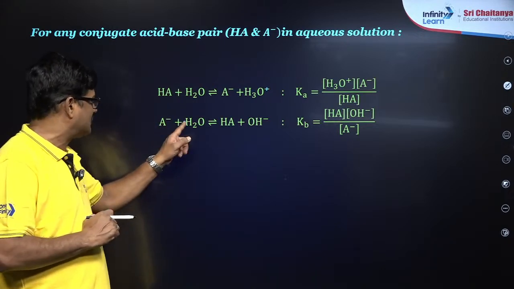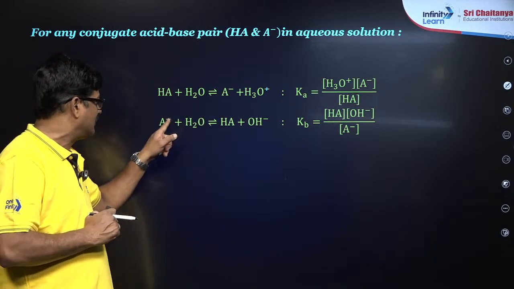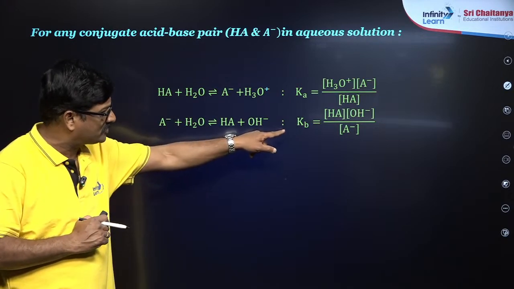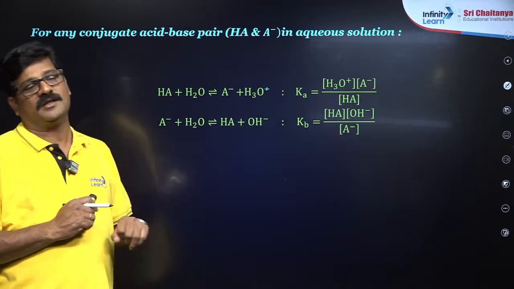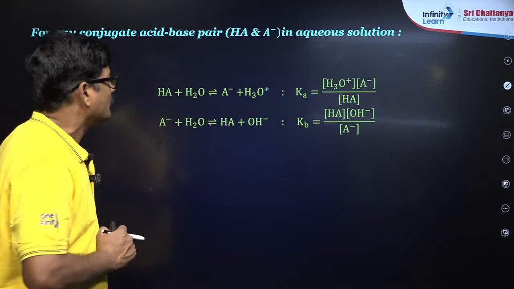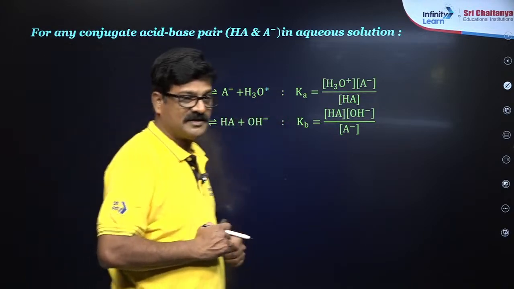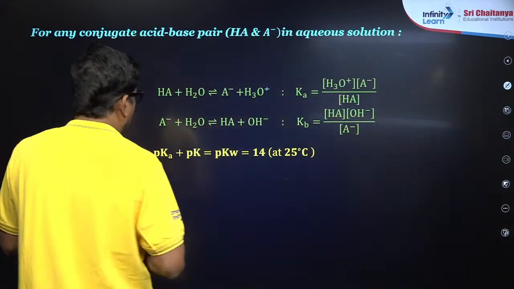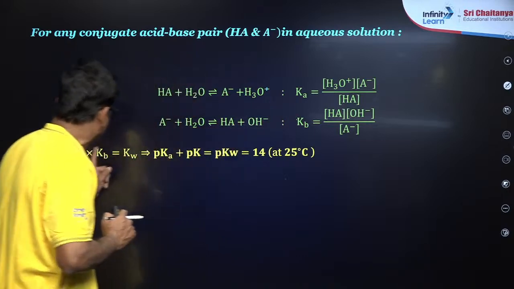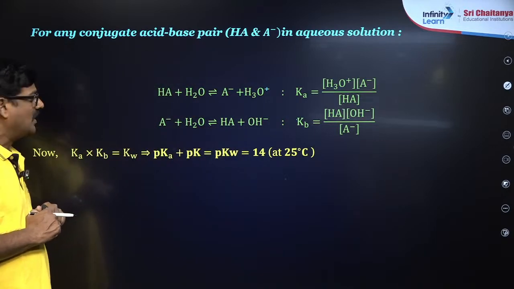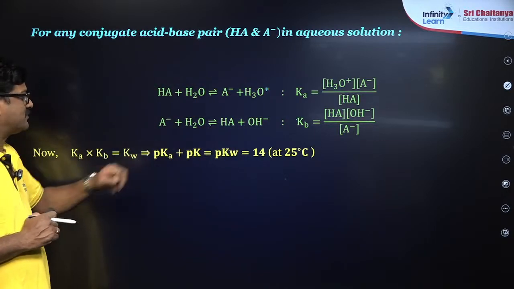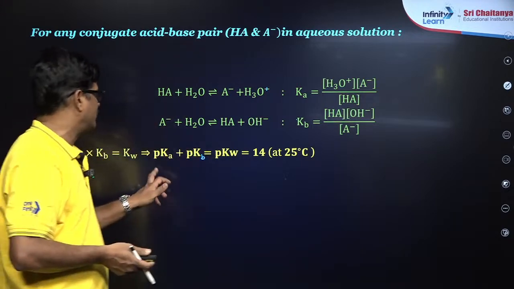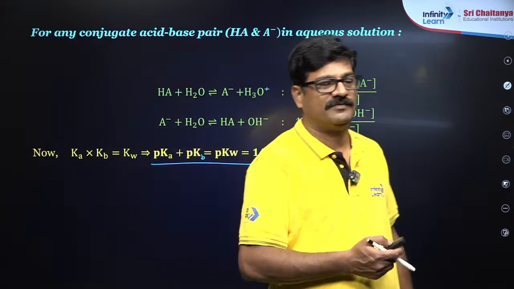A minus is its conjugate base, and it reacts with H2O to give HA plus OH minus, so Kb is equal to [HA][OH-]/[A-]. Now Ka into Kb, ये दोनों का multiple क्या होगा? Kw होगा, and that is pKa plus pKb is equal to pKw is equal to 14, valid at 25 degrees centigrade.